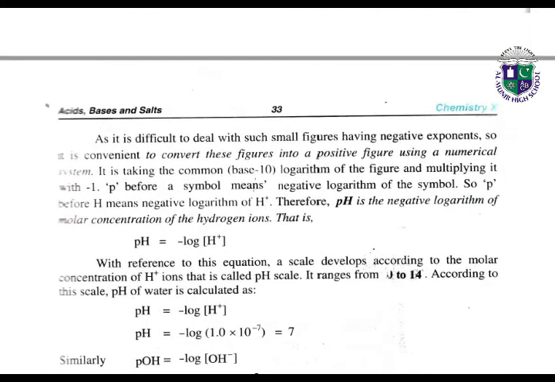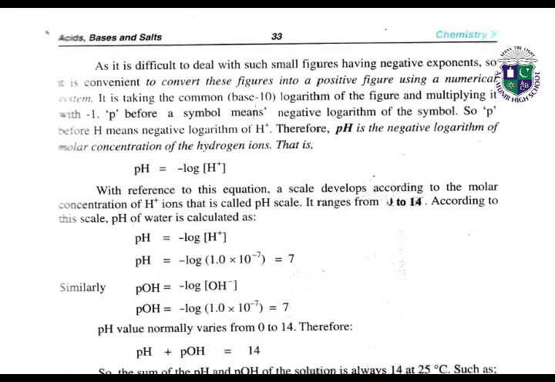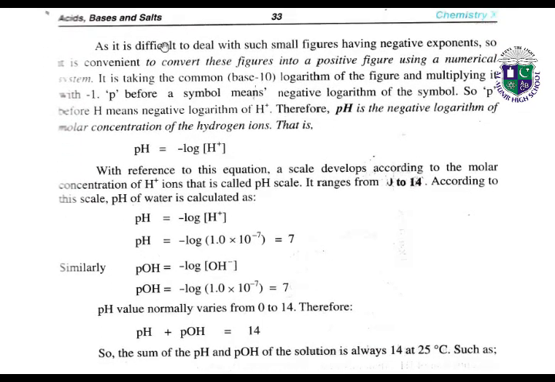As it is difficult to deal with such small figures having negative exponents, it is convenient to convert these figures into positive figures using a numerical system. It is taking the common base 10 logarithm of the figure and multiplying it with minus 1. P before a symbol means negative logarithm of the symbol. So P before H means negative logarithm of H. Therefore pH is the negative logarithm of molar concentration of hydrogen ions.